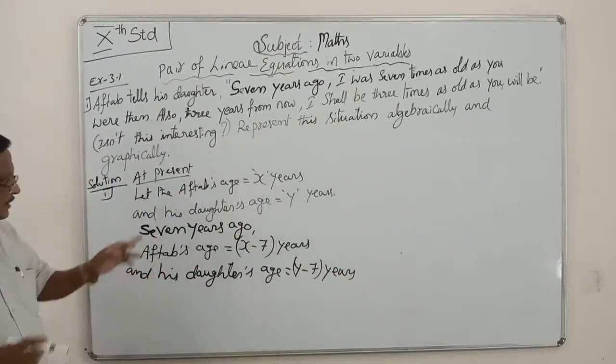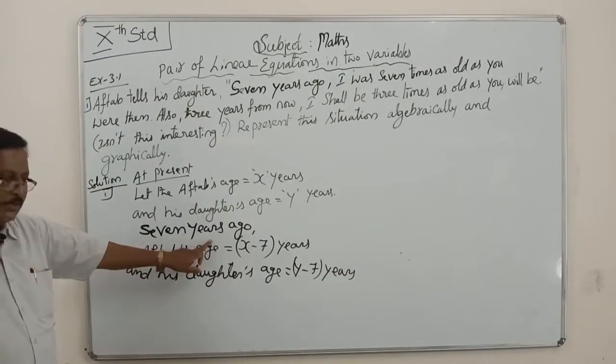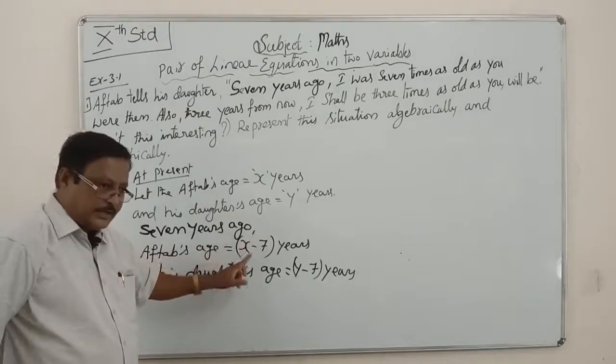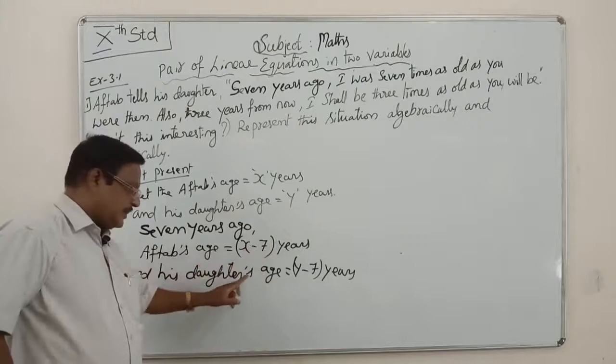Seven years ago means present age minus 7, here also present age minus 7.